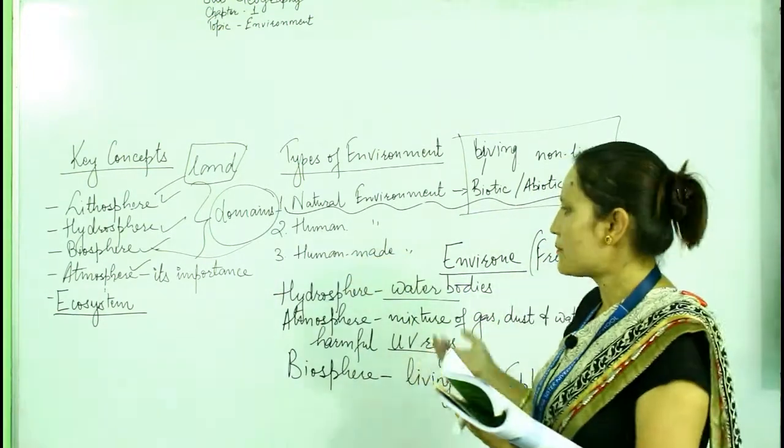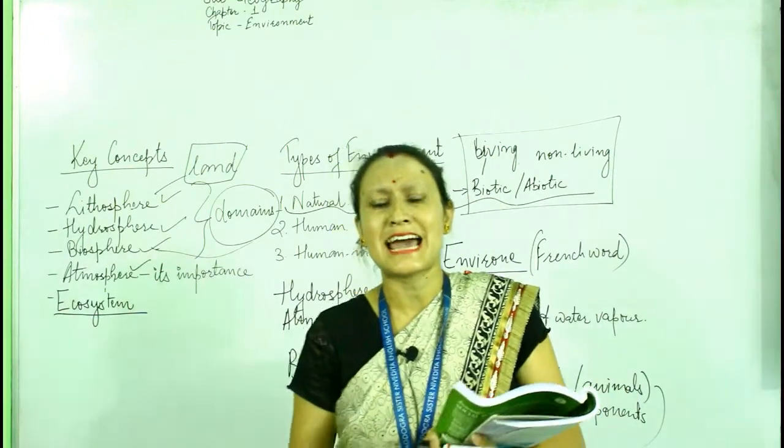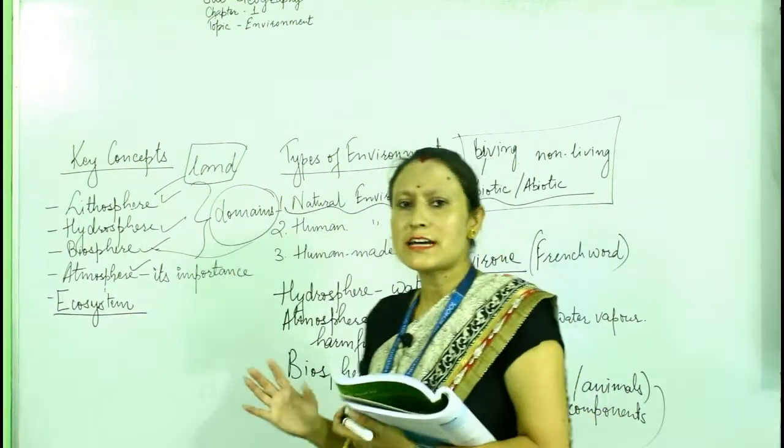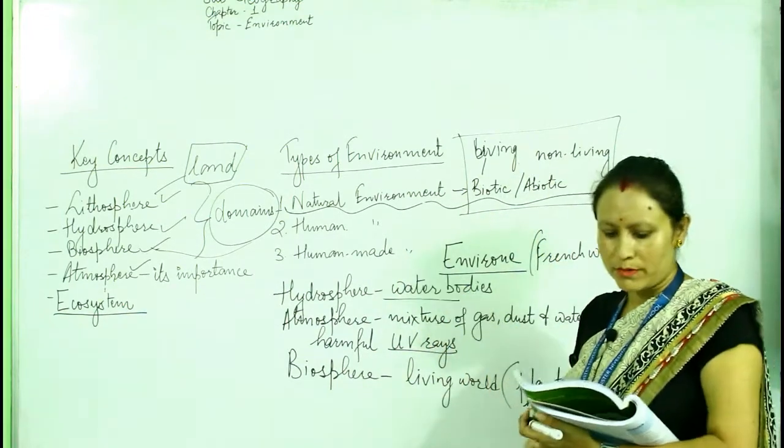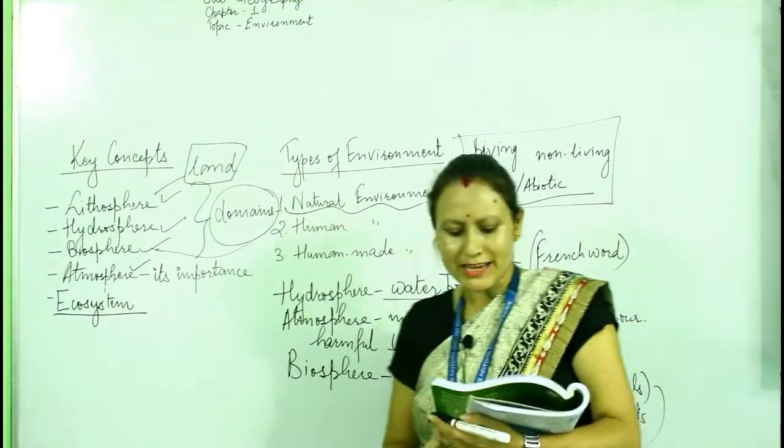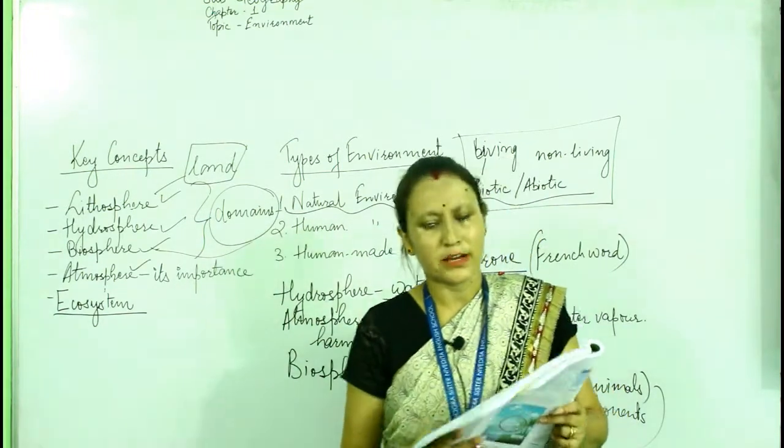There are so many things that are made by humans, for example dams, buildings. These are not natural things, these are made by the humans. So these are the human made environment. Human interaction in various forms affects the environment definitely.